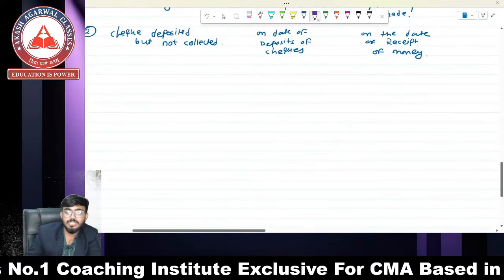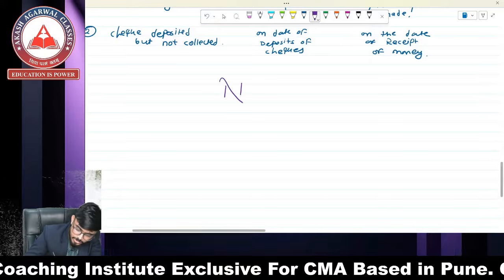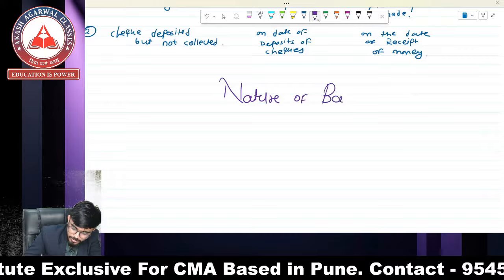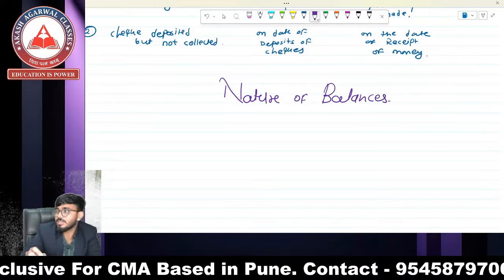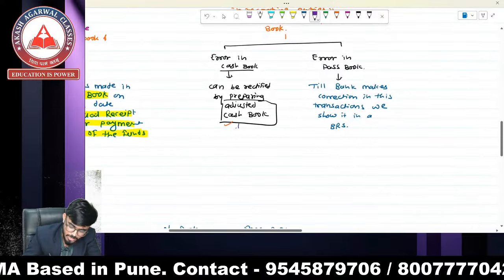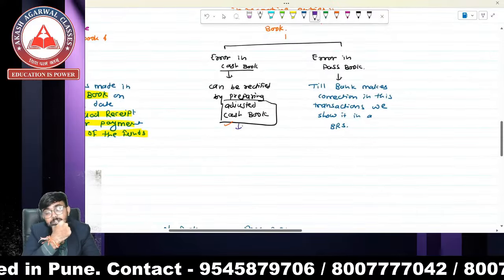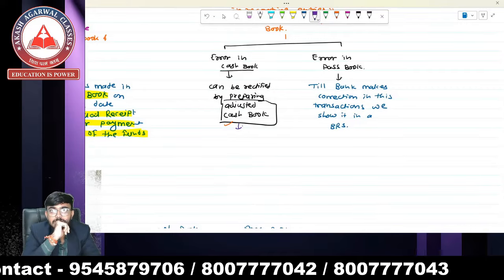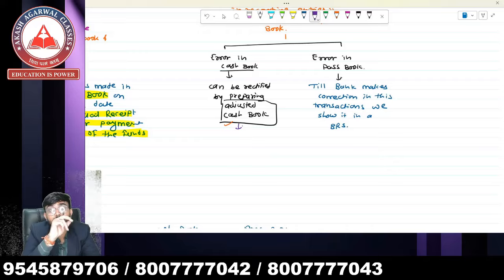Just give the next heading, nature of balances. This is also a most important heading. So what are the examples of errors and omissions? We already studied the rectification of errors chapter, where we saw that there can be errors and omissions.